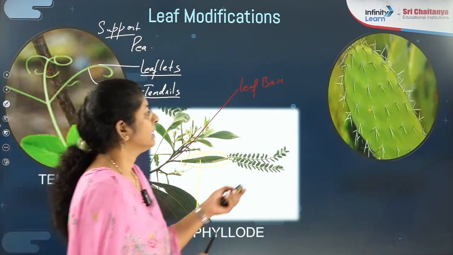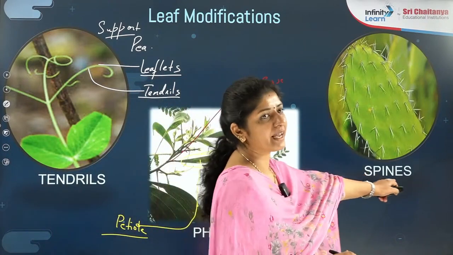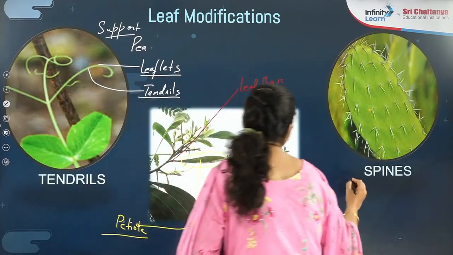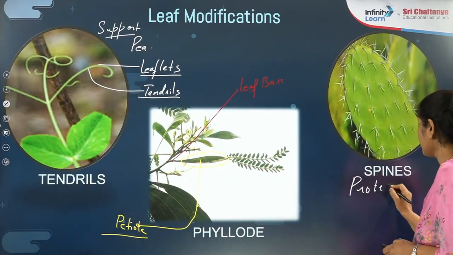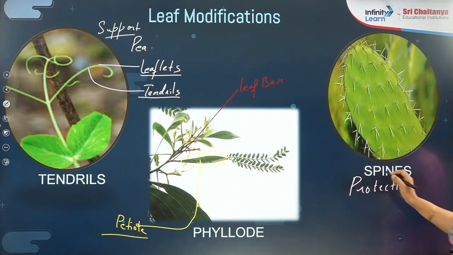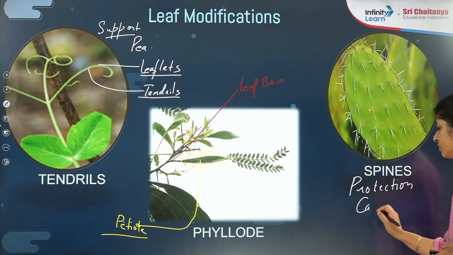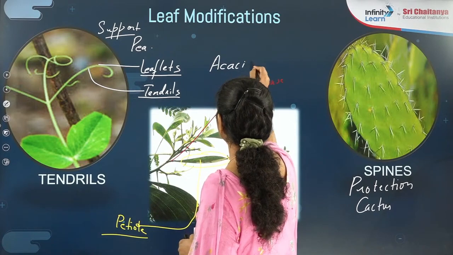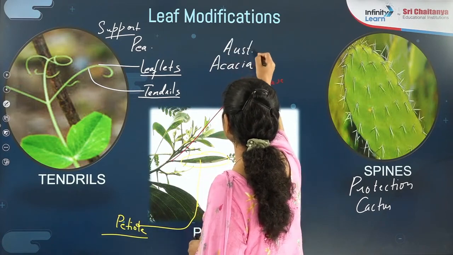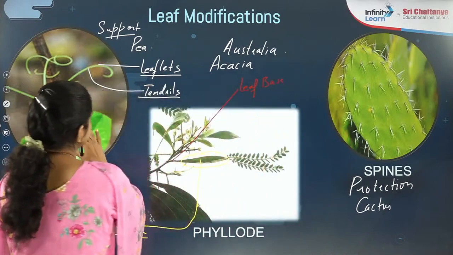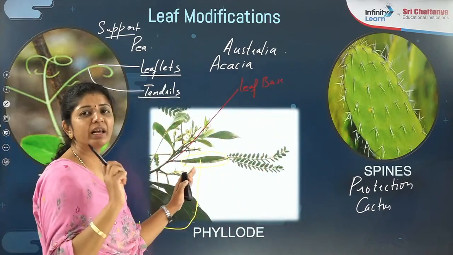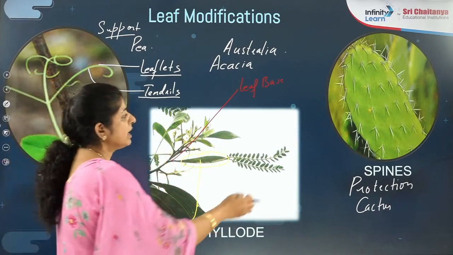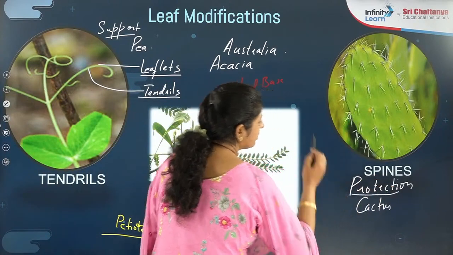The next is what thing? The cactus, where they are forming spines. Now what function are they showing? Can I say the function they are showing is for protection? Right? So here spine is a modification of leaf. Example is what? Cactus. Here for the example you must write acacia, which category? Australian acacia. This is for support. This is for photosynthesis but not the lamina. Now we are discussing the petiole part of it, which is becoming photosynthetic. Now the leaves are modified into spines for protection.